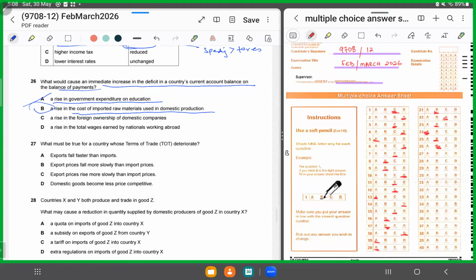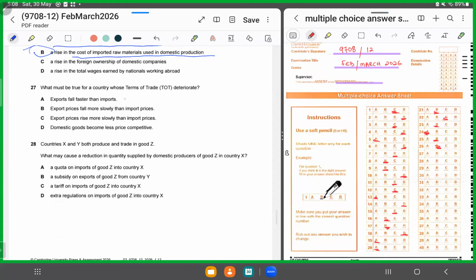All right. 27. What must be true for a country whose terms of trade deteriorate? Terms of trade is where the value of export prices is expressed as a proportion of the value of import prices. So the ratio of export prices upon the ratio of import prices. Now they're saying it's deteriorating.